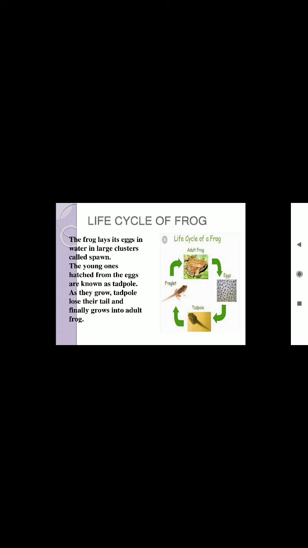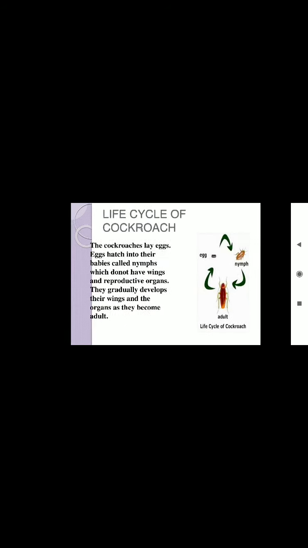Frogs lay thousands of eggs, but only a few grow into adult frogs because many of the eggs or tadpoles get eaten by birds, fishes or other animals.